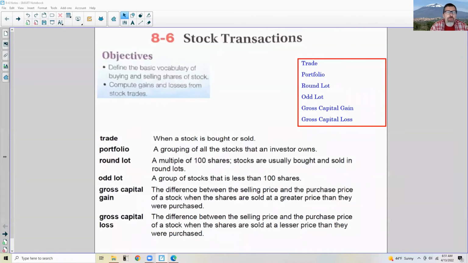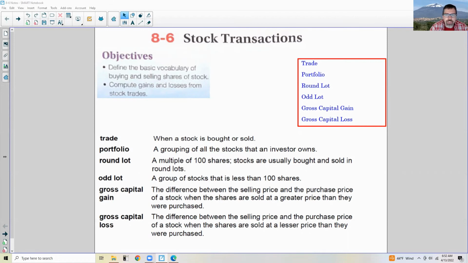Okay, today we're going to be doing Chapter 8.6, Stock Transactions. There are only a few vocabulary words in this section, and the objectives are to define the basic vocabulary of buying and selling shares of stock, and to compute gains and losses from stock trades.